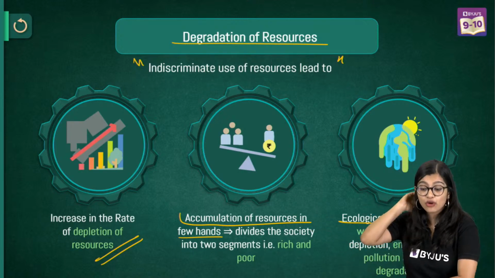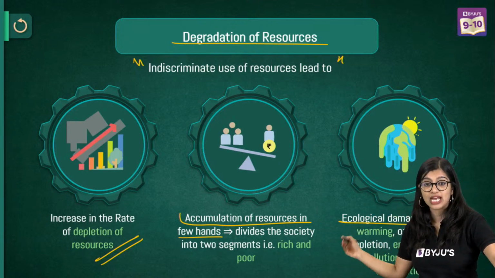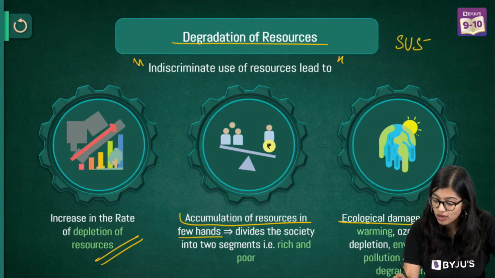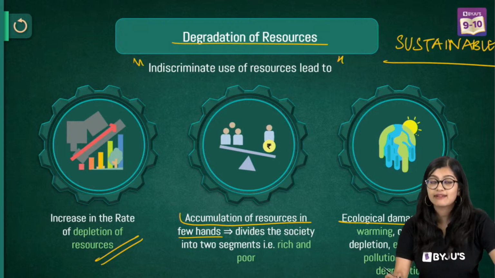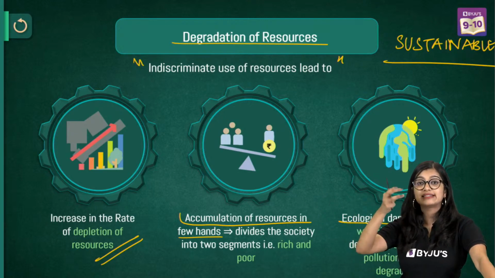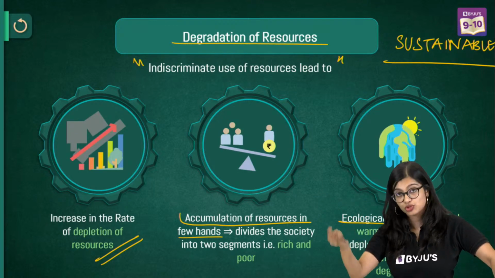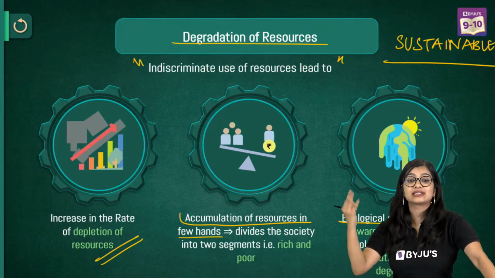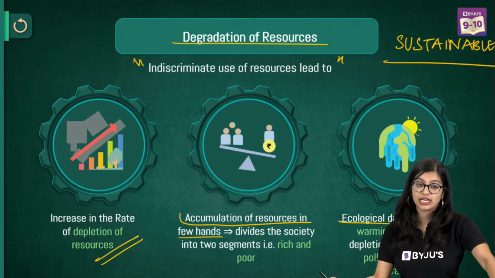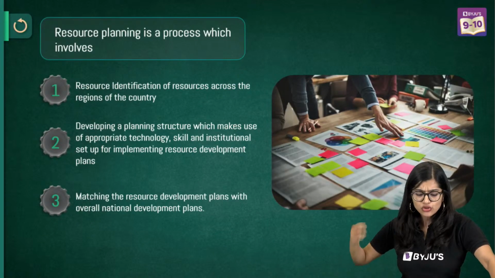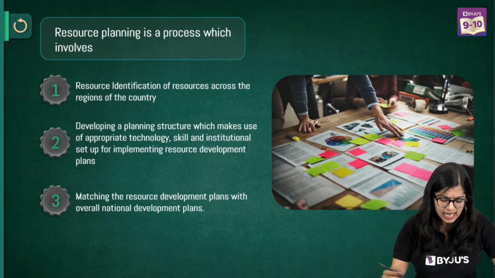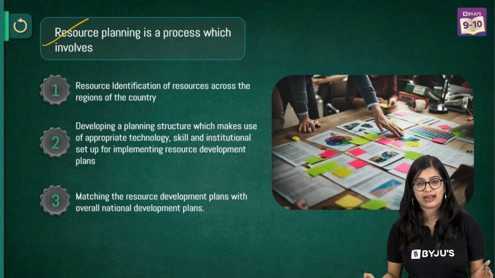Over a period of time there is a need for sustainable development. Sustainable development is one wherein we aim towards using resources wisely such that they are available for future generations as well. So how can we move towards it? By looking at resource planning.